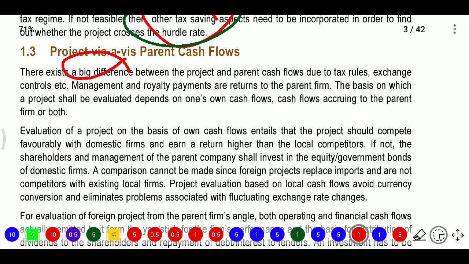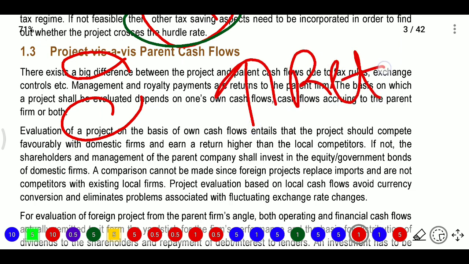So the basis on which a project shall be evaluated depends on its own cash flow, or cash flow accruing to the parent firm, or both. Now we need to evaluate the project based on its own cash flows. This entails that the project should compete favorably with the domestic firm and earn a higher return. To get the higher return, we need to ensure our own cash flows.